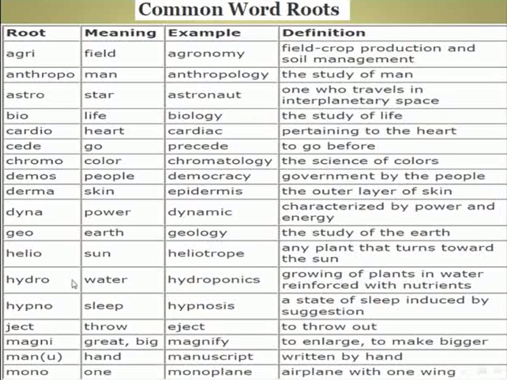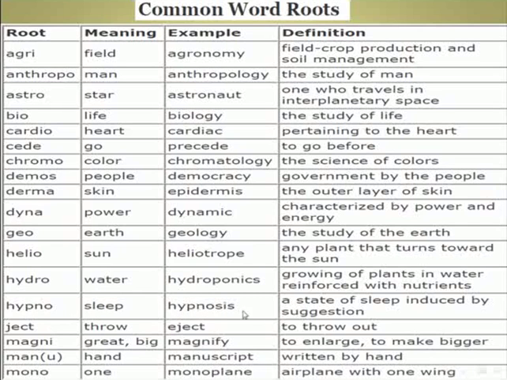The root, hydro, meaning water. Example, hydroponics. Definition for hydroponics: growing of plants in water reinforced with nutrients. Root, hypno, meaning sleep.